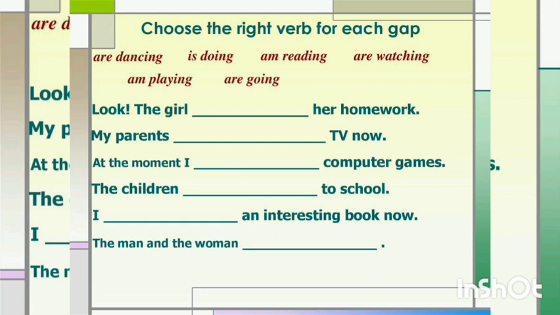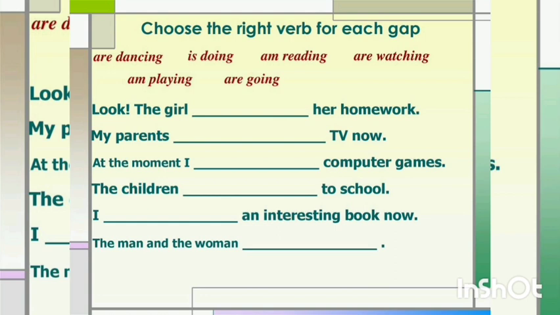Now you have to do this exercise in your copy. Choose the right verb for each gap. Okay, you can see some sentences are given and options are also given. These are in the present continuous form. You have to use each and every option in the suitable gap. Look, the girl dash her homework. Choose the right verb for this gap. My parents dash TV now. At the moment, I dash computer games.